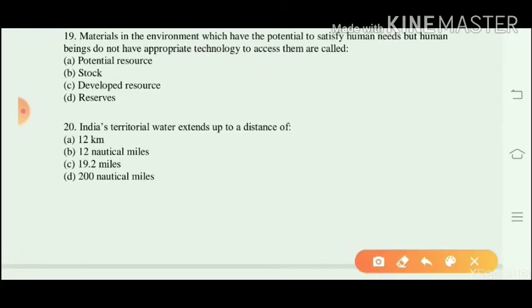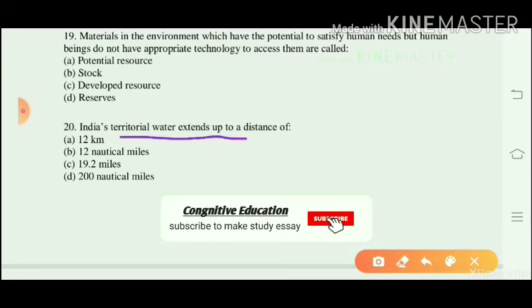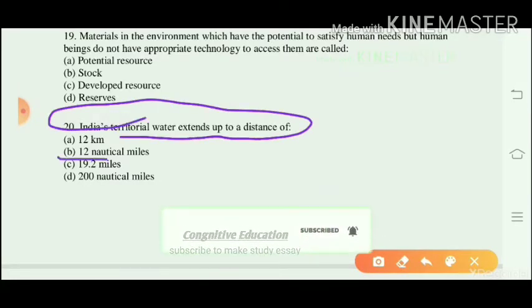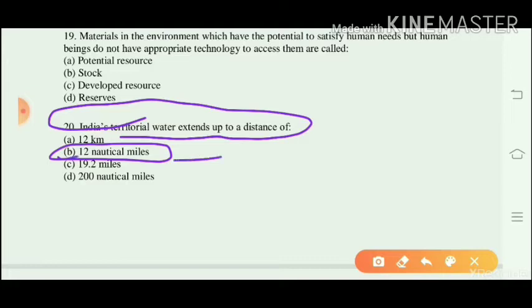Question number 20. India's territorial water extends up to a distance of 12 nautical miles, and this type of resource is also known as a national resource.